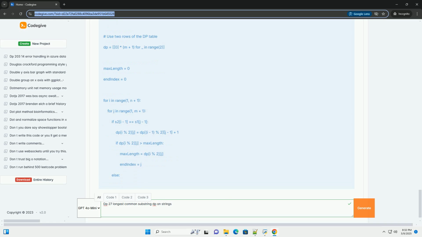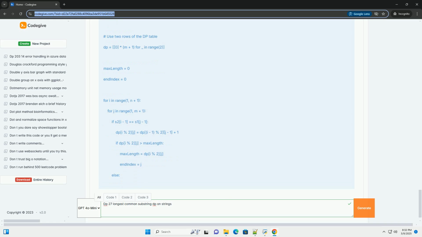2.2 Overlapping subproblems. The same subproblems, calculating the LCS for smaller substrings, are used multiple times throughout the process. Dynamic programming avoids recomputation by storing the results of these subproblems in the DP table. 3. The DP algorithm. Here's a step-by-step explanation of the algorithm.